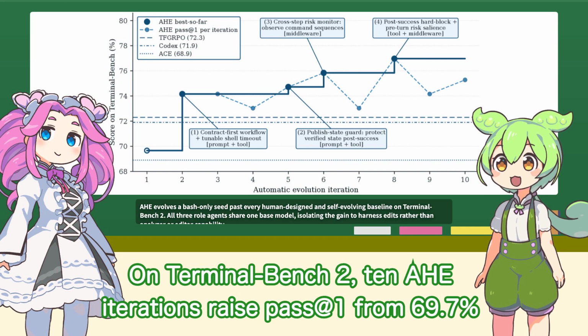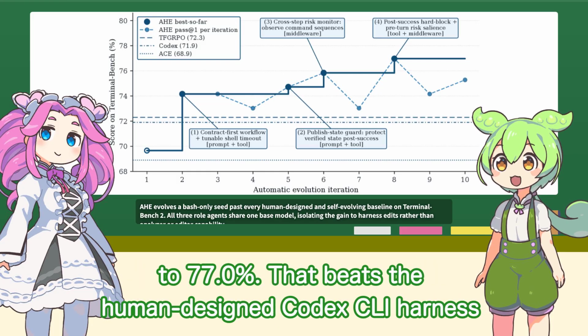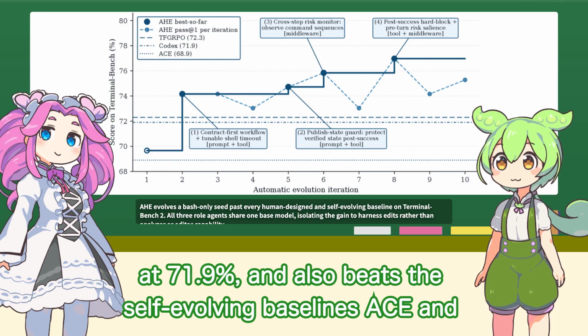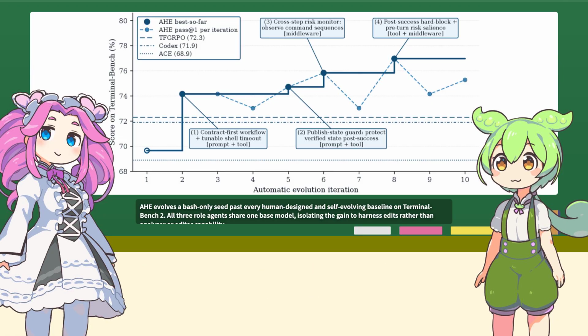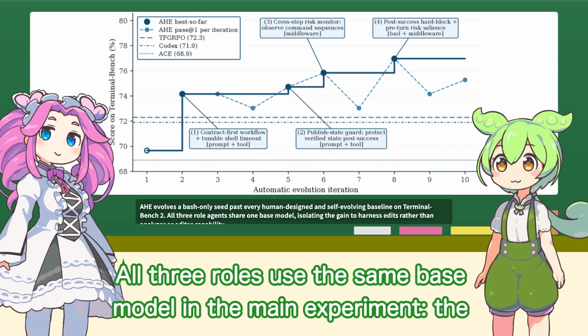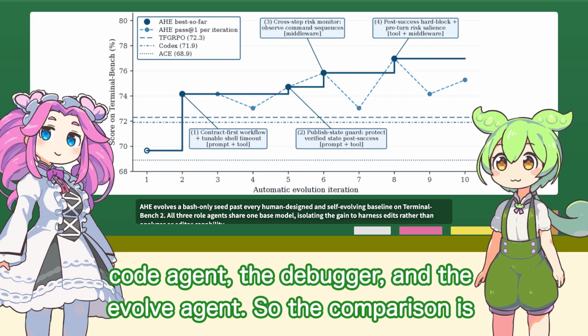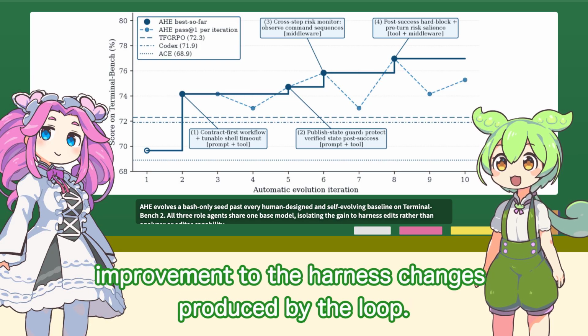What happens when they run the full AHE loop? On terminal bench 2, 10 AHE iterations raise pass at 1 from 16.7% to 7.0%. That beats the human design Codex CLI harness at 71.9%, and also beats the self-evolving baselines A, C, E, and TFGRPO that start from the same seed. Why is the shared base model important for that comparison? All 3 roles use the same base model in the main experiment: the code agent, the debugger, and the evolve agent. So the comparison is not saying that a stronger analyzer or editor won. It isolates the improvement to the harness changes produced by the loop.